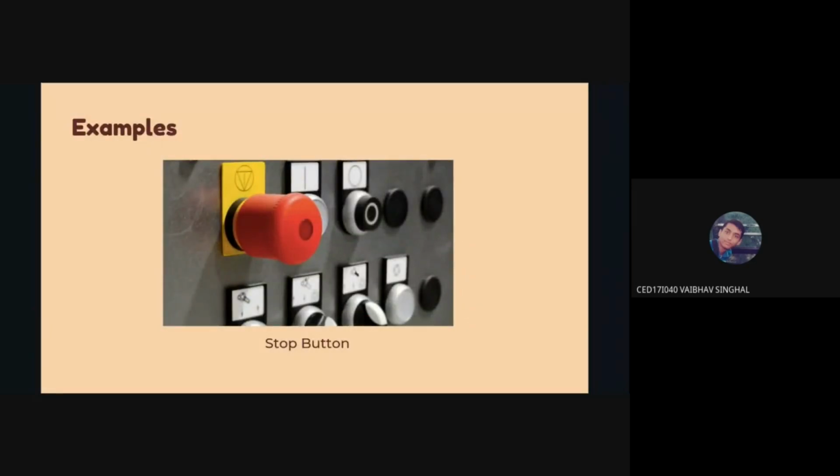Again, in this case, if you have to stop, for example, in a nuclear reactor or some electricity board, in case of emergency, if you need to stop, you need to have a really big button so that you can press it very fast in case of emergencies. It's easier to respond faster and easy to focus.